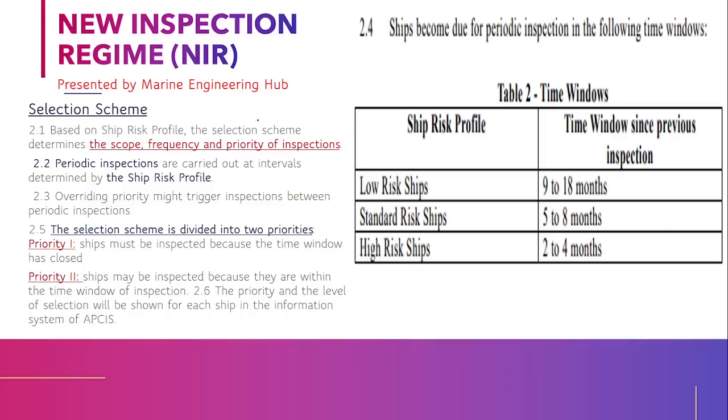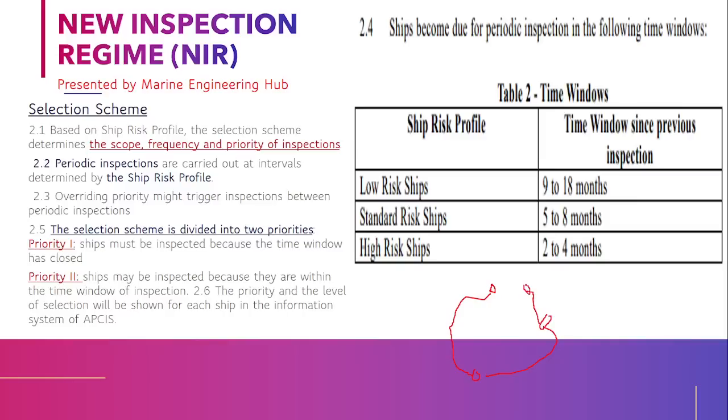Now based on the category of standard, high and low, the priority of inspection will be decided. It means that if you are a high risk ship, then every 4 months your ship will be subjected to inspection. Suppose you are traveling in Russia, after Russia you come to Thailand, then you go to South Korea, and after that to China.